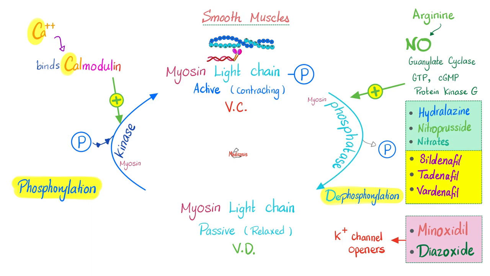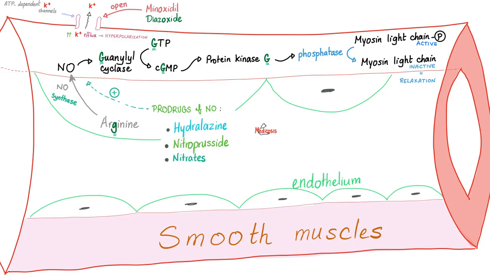However, if you want to relax your smooth muscle, you need to talk to a phosphatase, which is an enzyme that removes phosphate from the myosin light chain phosphate to convert it to myosin light chain without phosphate, which will cause relaxation or dilation. What are the facilitators of relaxation? Arginine, nitric oxide, guanylate cyclase, GTP, cyclic GMP, protein kinase G, and many medications including hydralazine, nitroprusside, nitrates, sildenafil, tadalafil, vardenafil, minoxidil, and diazoxide. Minoxidil and diazoxide are potassium channel openers.